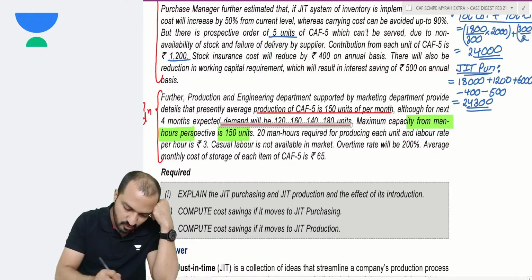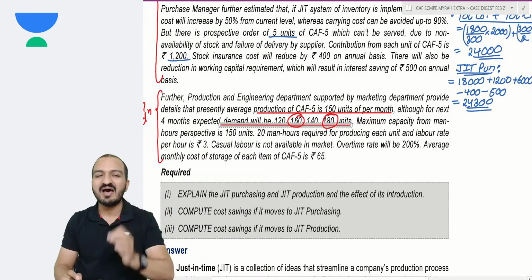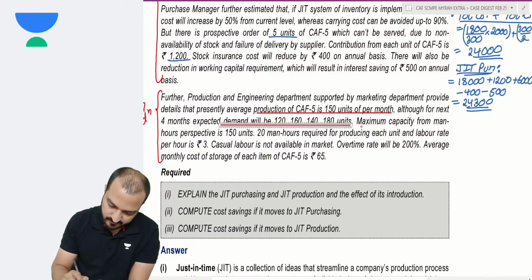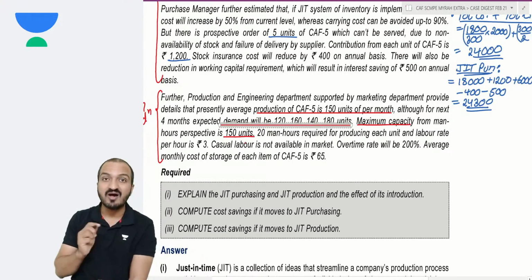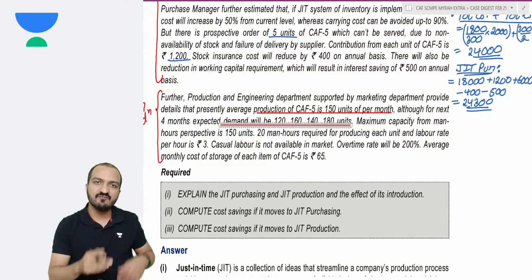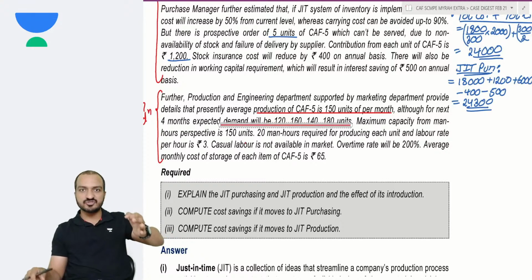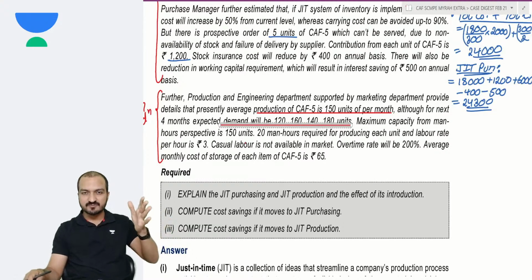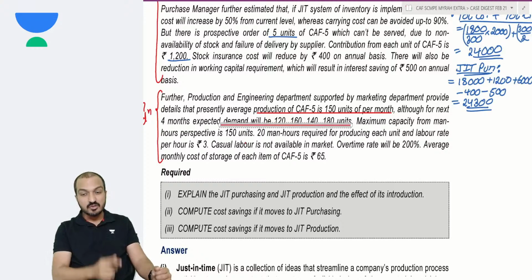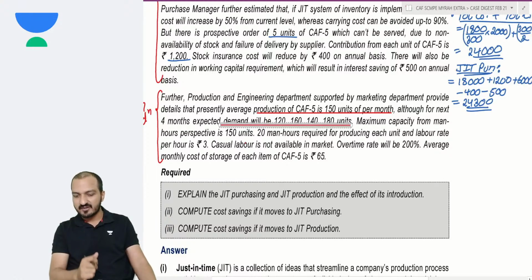So if you have to produce more than 150 units, like over here and over here, then you will have to do overtime. If your maximum capacity is 150 units, whenever you have to produce more than 150, you will have to pay extra overtime wages. You remember we have done this in our classwork question. In case of non-JIT production, you incur storage cost. But in case of JIT production, you will incur overtime cost. You just have to compare that storage cost of non-JIT with the overtime cost under JIT. Okay?